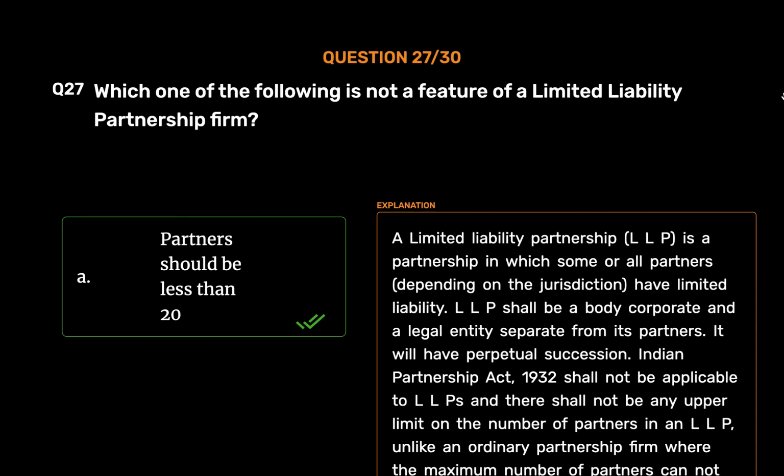A limited liability partnership, LLP, is a partnership in which some or all partners, depending on the jurisdiction, have limited liability. LLP shall be a body corporate and a legal entity separate from its partners. It will have perpetual succession. Indian Partnership Act 1932 shall not be applicable to LLPs, and there shall not be any upper limit on the number of partners in an LLP, unlike an ordinary partnership firm where the maximum number of partners cannot exceed 20. LLP Act makes it mandatory that one of the partners to an LLP should be an Indian.